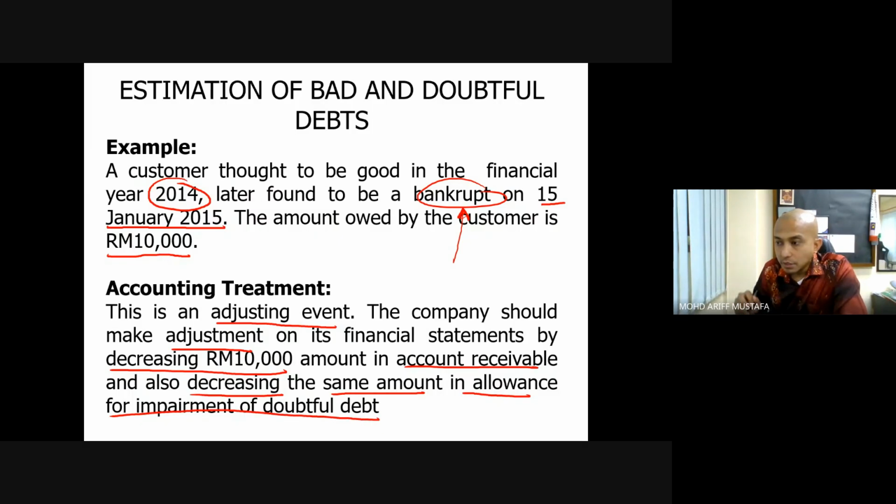You see, the company is using this extra information to make this adjustment. This is what we call an adjusting event. So we adjust the current year because we have further information or further evidence that this person is unable to pay their debt. Okay.